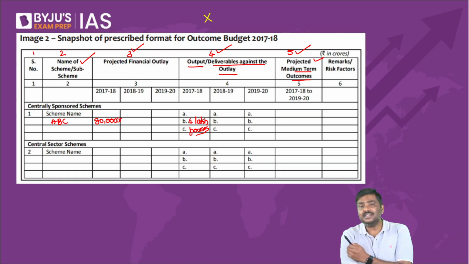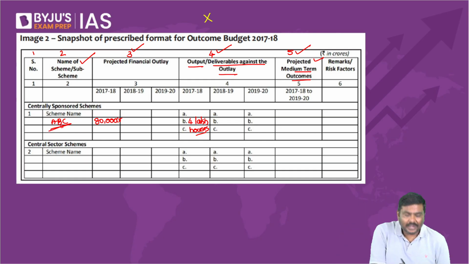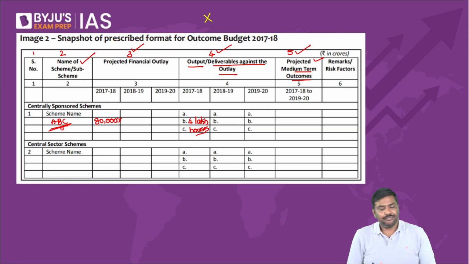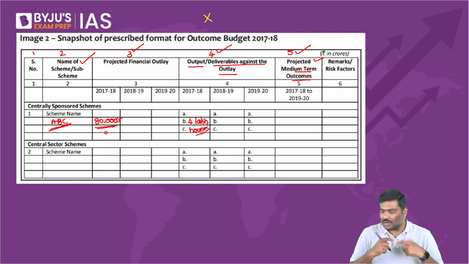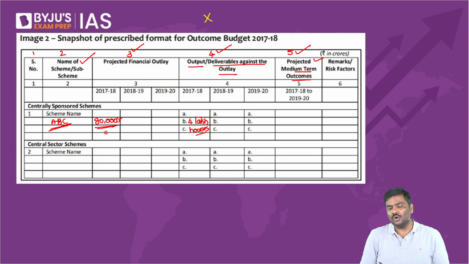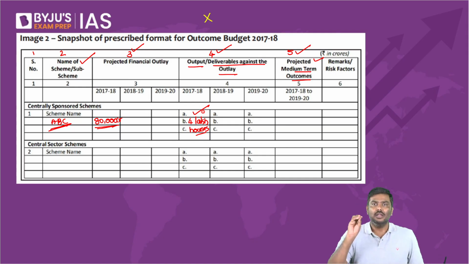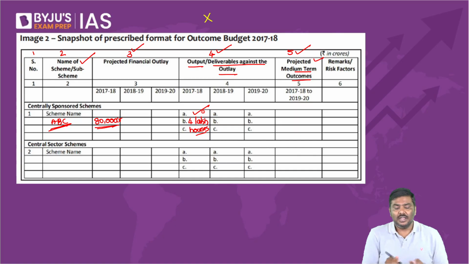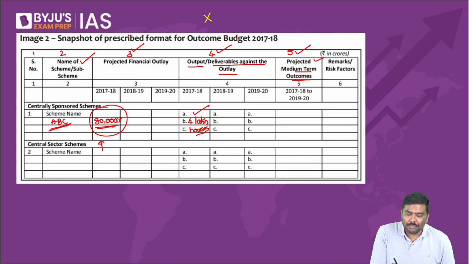So understand this. Imagine the name of the scheme is ABC. Projected outlay or the amount of expenditure incurred is 80,000 crore. And as a result of this expenditure, we have constructed 4 lakh houses. Can I say what we are doing here is connecting input with the output?